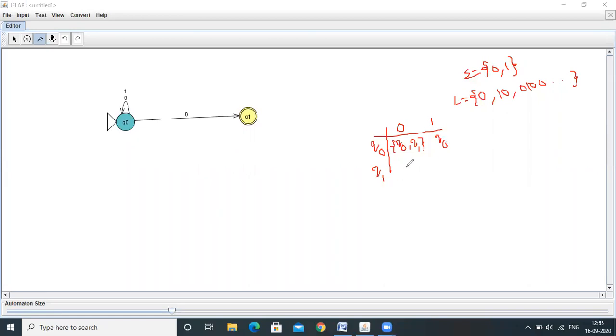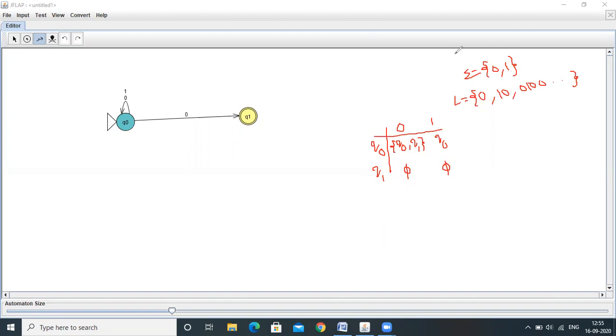Q1 on 0, there is no transition. Q1 on 1, there is no transition. In NFA, this non-determinism is accepted. Empty transitions are accepted. But in the case of DFA, over the current state, over the current input symbol, you need to specify what is the next state. Empty transitions are not allowed in the case of DFA, but in the case of NFA, it is allowed.